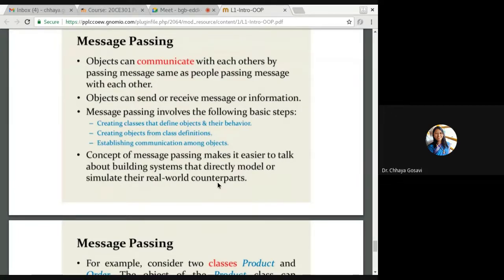Where I want to communicate, I want to communicate with the bank, I want to communicate with my department or something. So just imagine that that is one object and another object, and how that communication should be. Those are the functions. So any real world problem you can convert into object oriented.